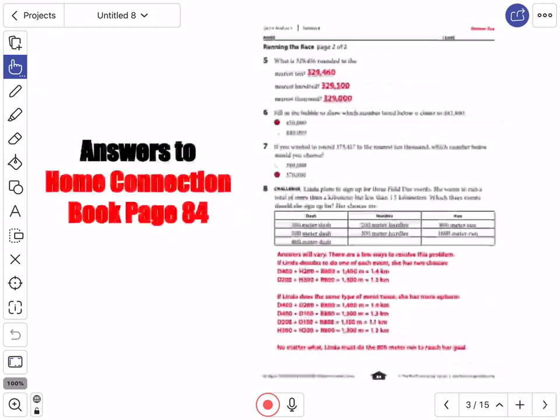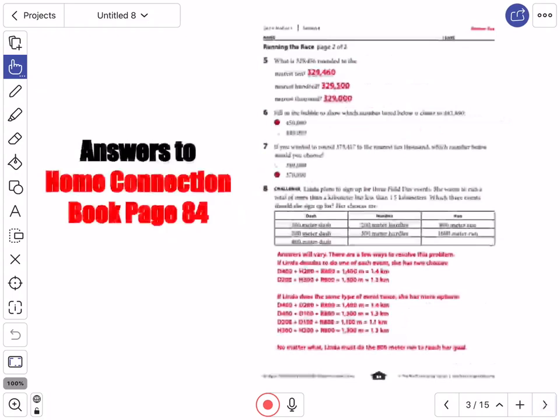Number 6. Fill in the bubble to show which number listed below is closer to 445,890. That would be 450,000. Number 7. If you wanted to round 373,417 to the nearest 10,000, which number below would you choose? 370,000. And then there was a challenge.